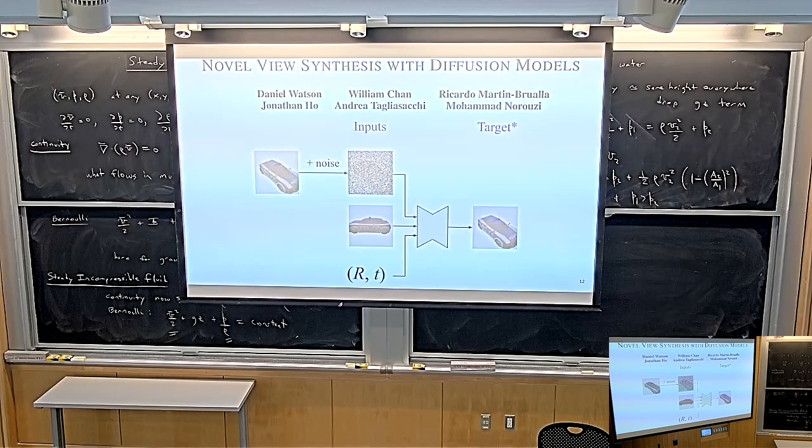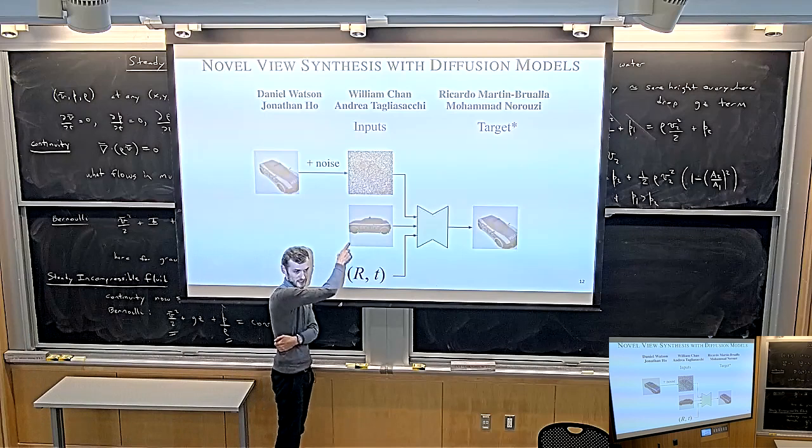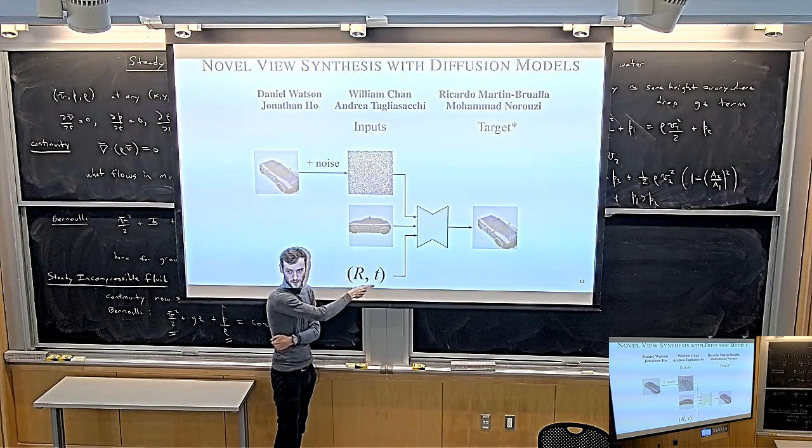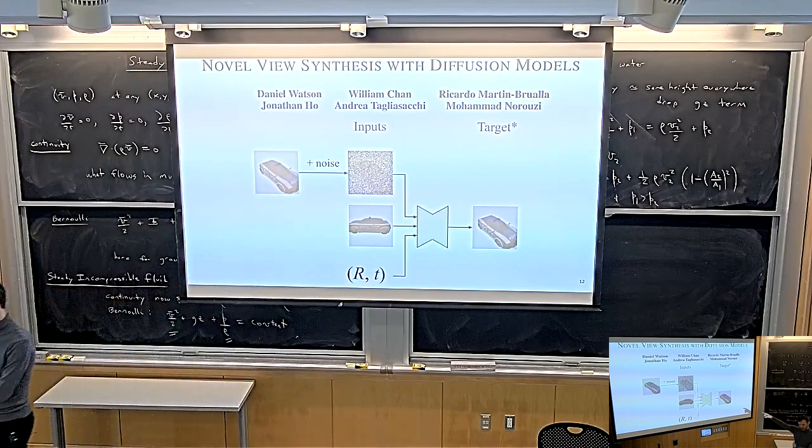Okay, so let's think a little bit about what the noise level does. What do you do at test time? At test time, this model allows you to give it just one context image, then you give it an arbitrary camera pose, and then you give it perfect noise. Because, of course, at test time, you don't have the ground truth target image.